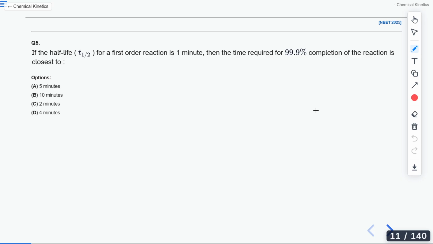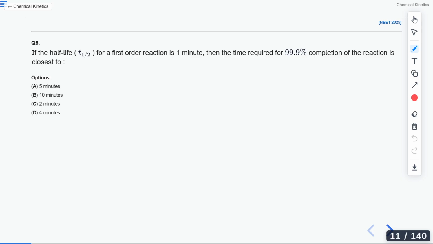So Abhinash is telling B is the correct answer. Students, is it correct? Badri is telling B is the correct answer. Tejasri is telling B is the correct answer.